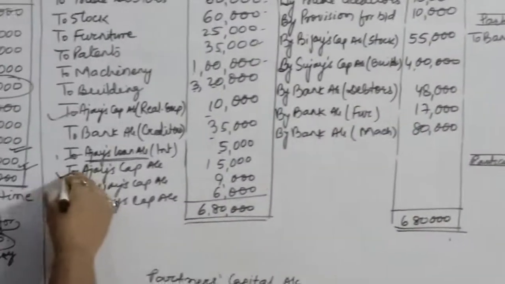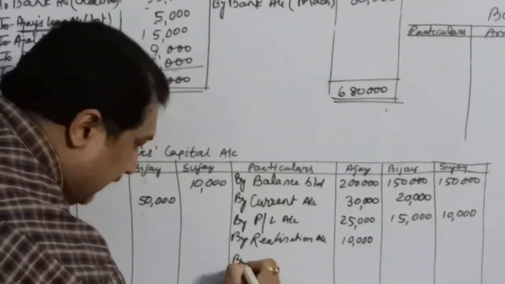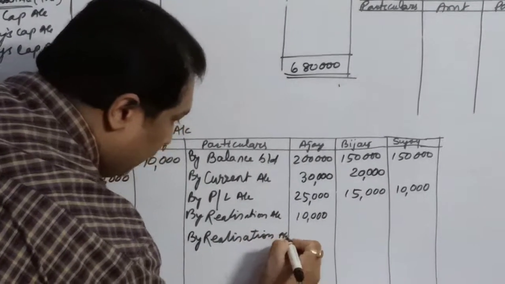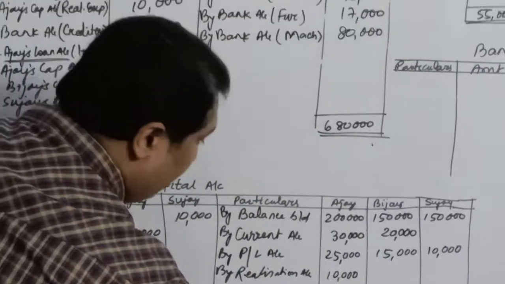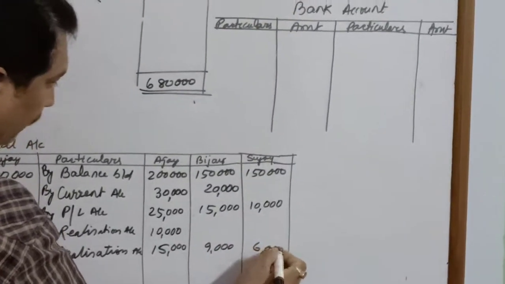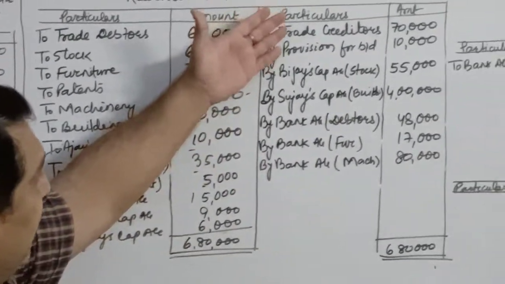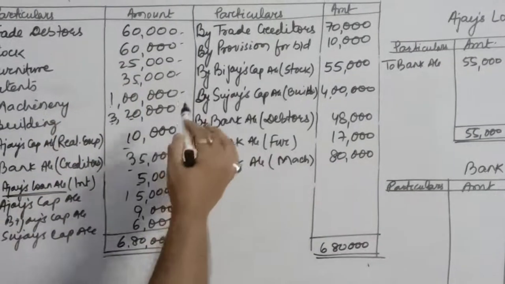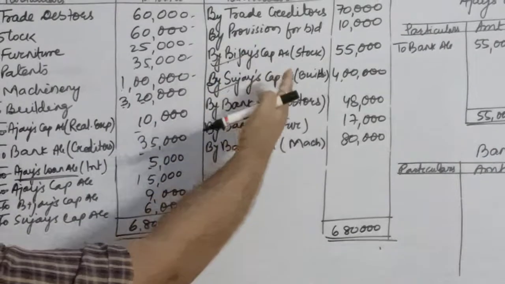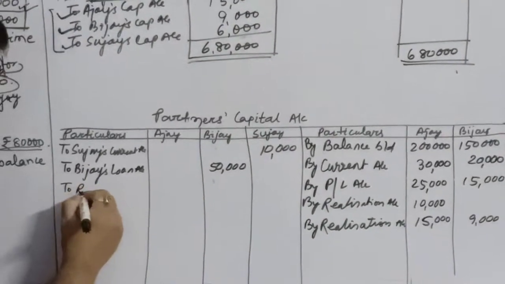This is the capital profit of realization for the three partners. Once again we will write by realization account. So the profits are rupees 15,000, 9,000 and 6,000. There is nothing on the debit side now. Now look at your credit side if the name of a partner is there. Yeah, here and here. Bijay and Sujay are the two partners whose names are there on the credit side of realization. So it will get debited to realization account.